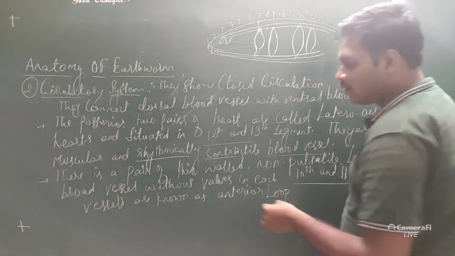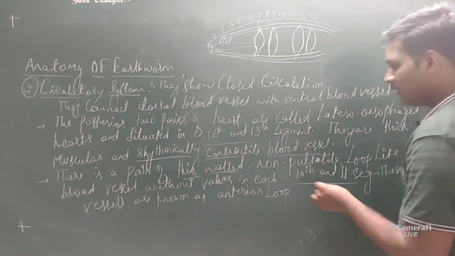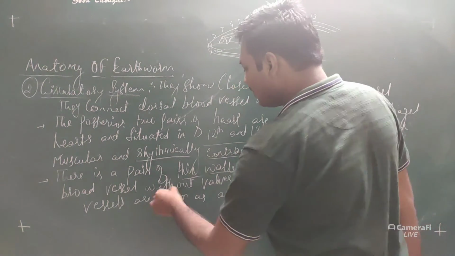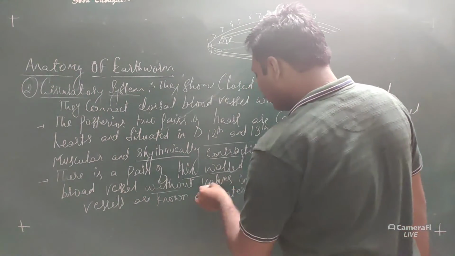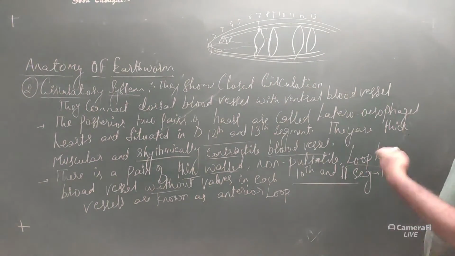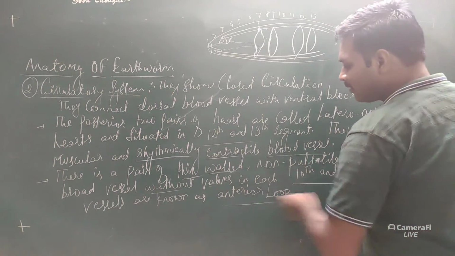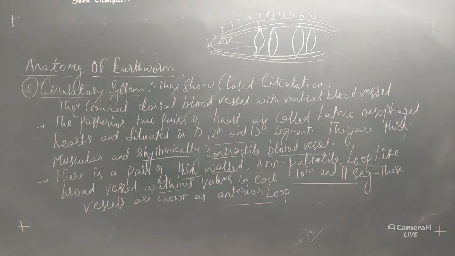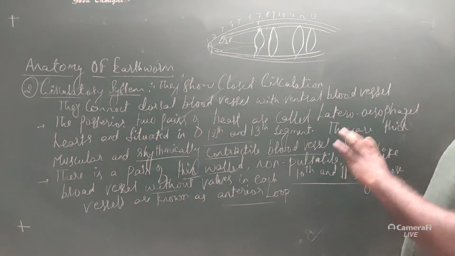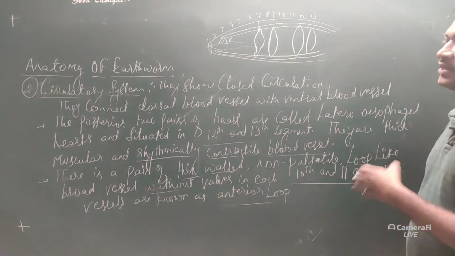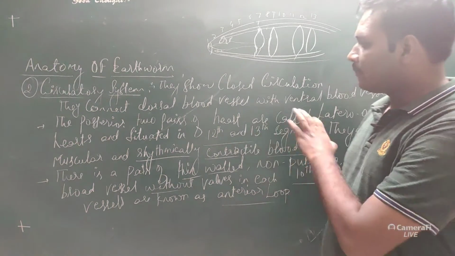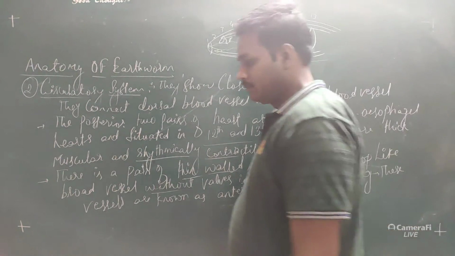And there is a pair of thin walled non-pulsatile loop-like blood vessels without valves in each 10th and 11th segment. These vessels are called the anterior loop. So this is about a few important points of the circulatory system. Now let's see the different blood vessels which are seen in the circulatory system of the earthworm. You can pause the video and note down the points.